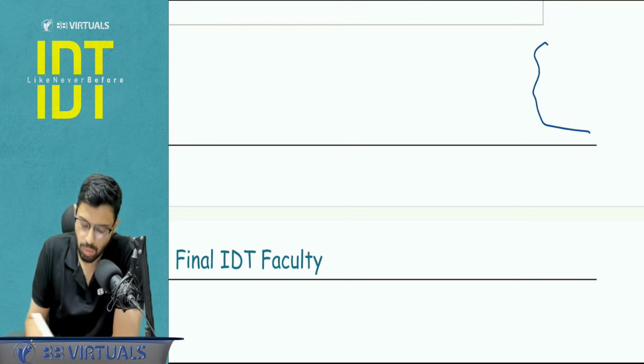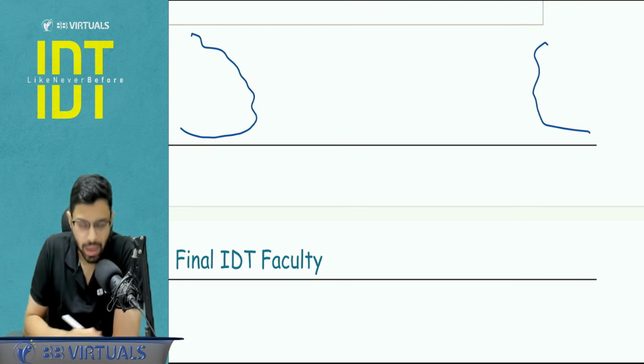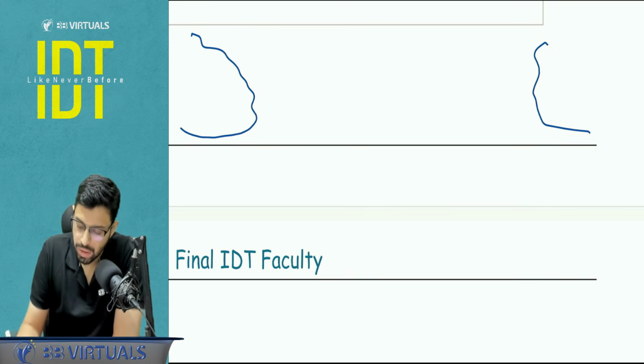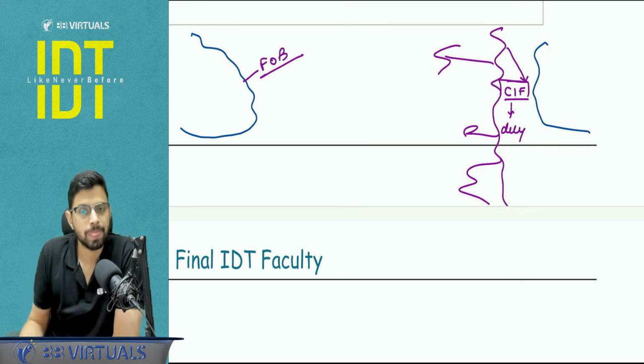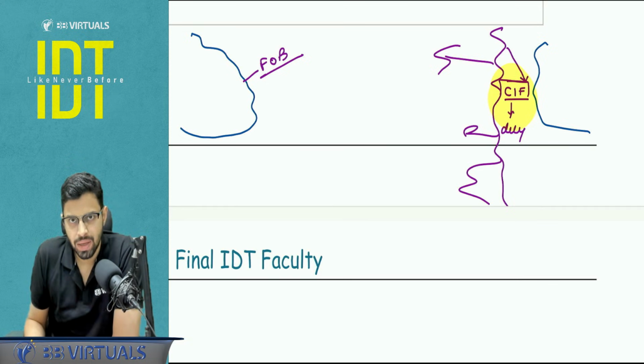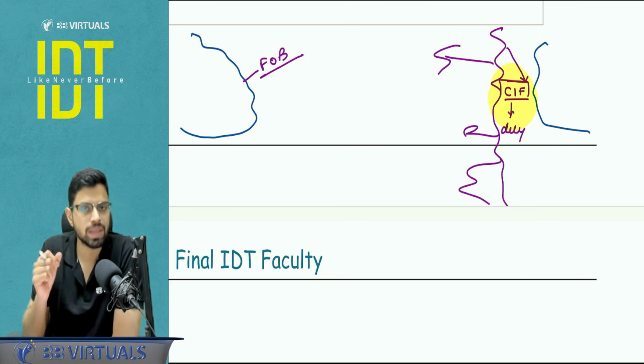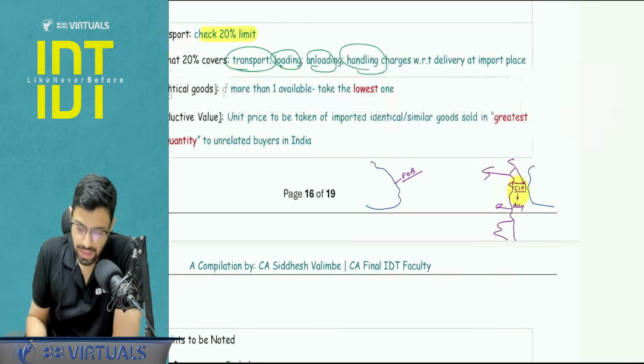See, this is, let's say, the Mumbai port and this is, let's say, the US port. I'm taking a simple example. So here, the price at this point is known as CIF price, and this is what we calculate for the purpose of duty. Whatever expenses are incurred till this point, you have to add it, right? Here the price is FOB. Is it clear? So this is what you have to understand from the field factor point of view, that this is the price we are calculating. Anywhere you feel any confusion whether something is to be added or not, you remember this diagram, your question will be solved. Yes, let's see some more points.